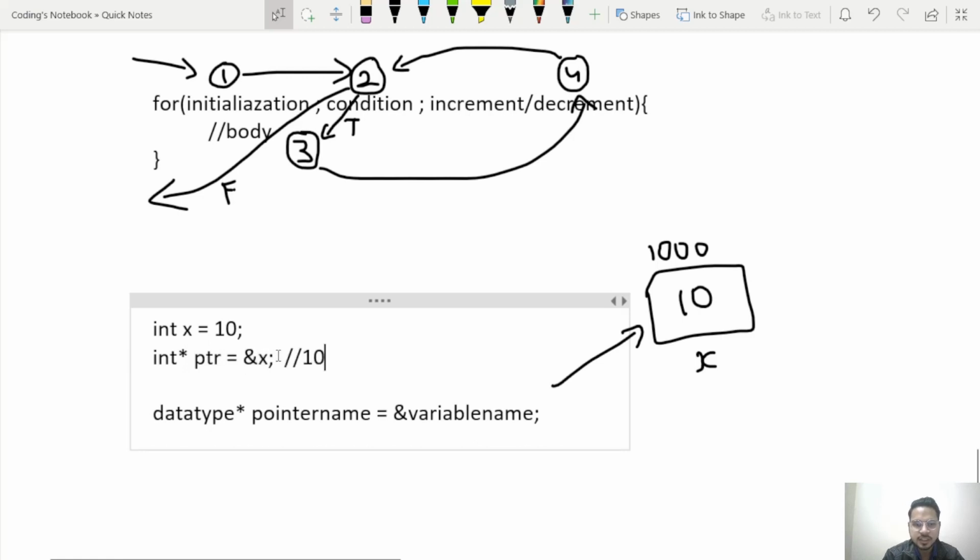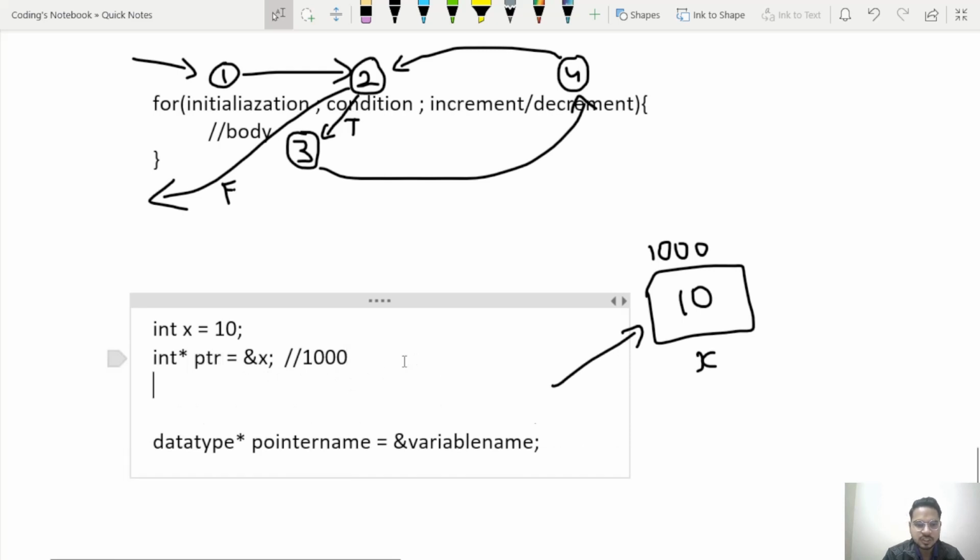In our case, it is 1000. Again repeating, ptr is my pointer name, x is my variable to which I am pointing, int because the data type of x is int, ampersand x means address of x. So the value of ptr is nothing but address of x, which is 1000 in this case.